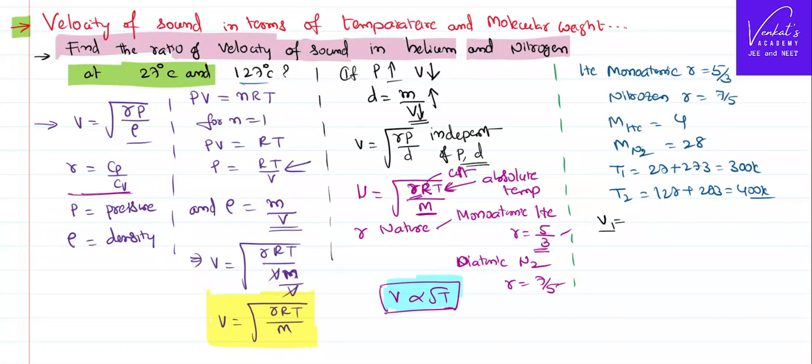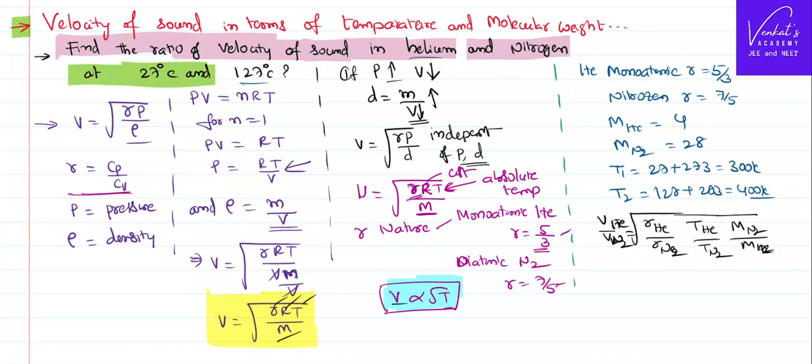Velocity of sound in the first case to the second case, that is, velocity of sound in helium compared with nitrogen, is directly proportional to the square root of gamma of helium by gamma of nitrogen, and R is constant. Directly proportional to temperature of helium by temperature of nitrogen, and molecular weight is inversely proportional, so molecular weight of nitrogen by molecular weight of helium.